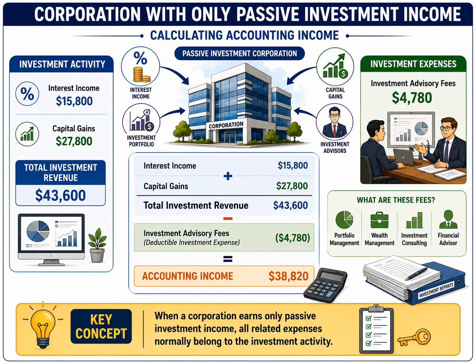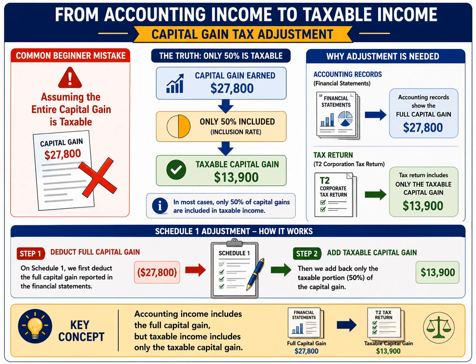Our second responsibility is to identify all legitimate expenses incurred to earn that income. Once those expenses are deducted, we arrive at the corporation's accounting income, which becomes the starting point for the tax calculation process. In the next step, we'll see how accounting income is adjusted for tax purposes, particularly when capital gains are involved. In the previous slide, we calculated the corporation's accounting income after deducting investment advisory fees.